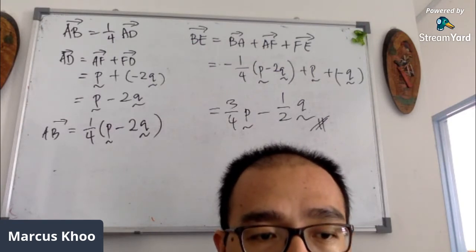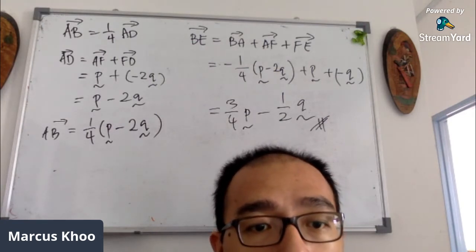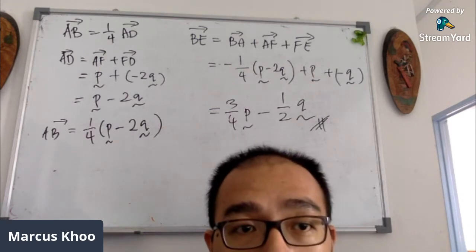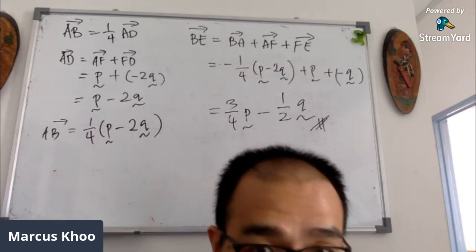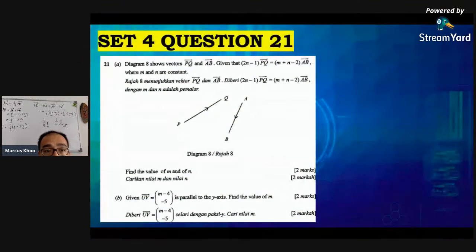So the next question is set 4, question 21. Set 4, question 21. I'm going to leave this here. I'm going to give you some time again to look at the question. Set 4, question 21.